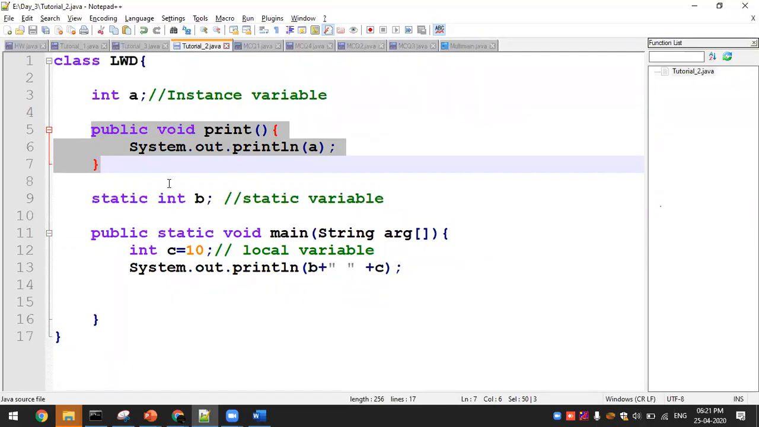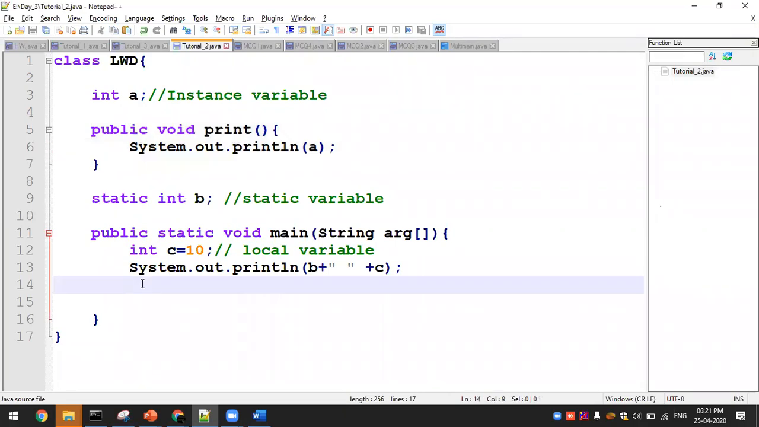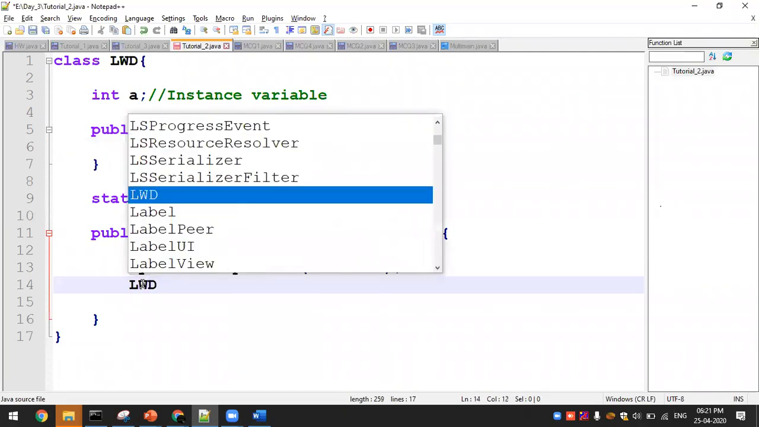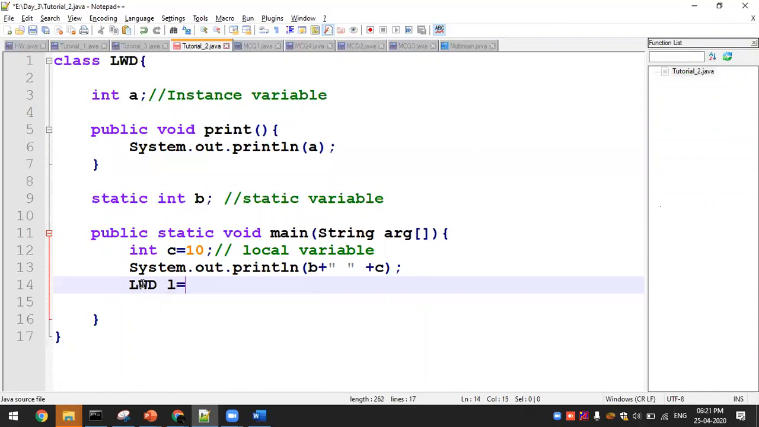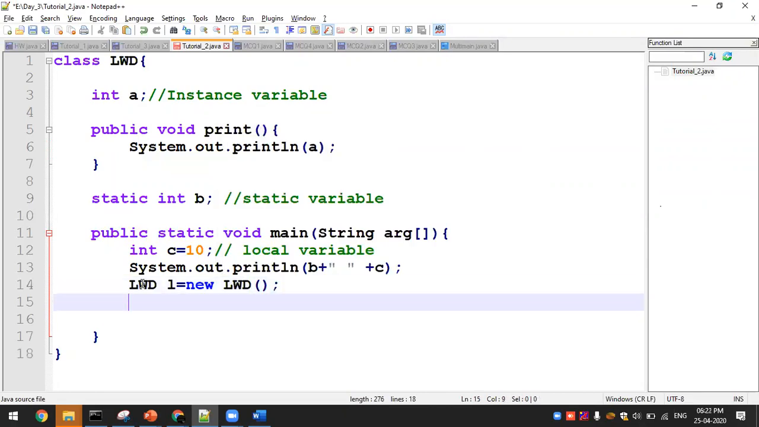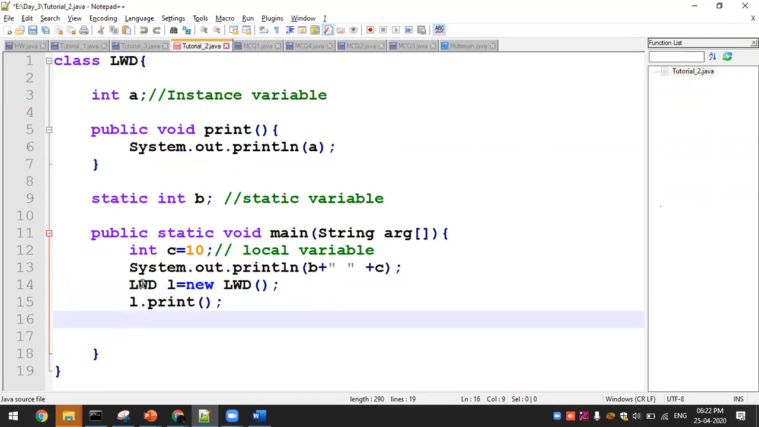How do we have to call it? We have to call it with the help of an instance. So the instance of the class is what? LWD l equal to new LWD. Else you can use an anonymous object also. If you don't want to name the object, then you can directly go ahead with the anonymous object. How is it called? Instead of these 2 lines, I can call it with the help of new LWD, that is an anonymous object.